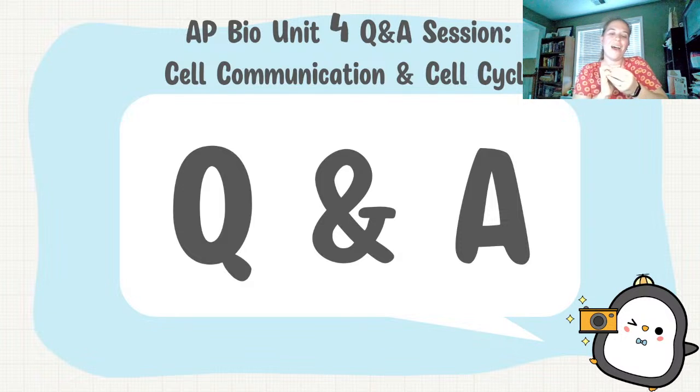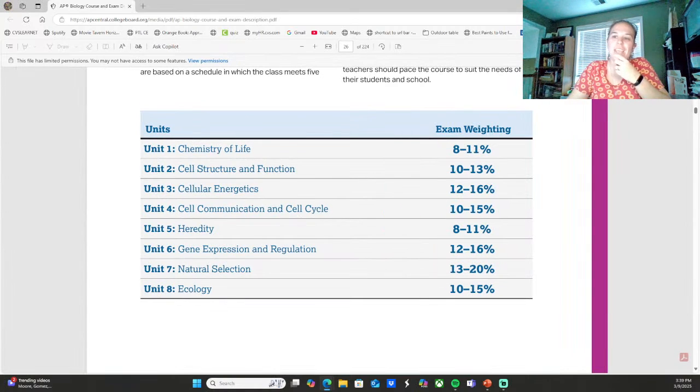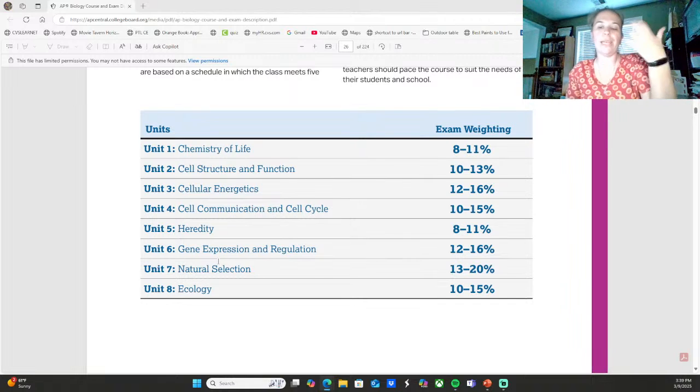Usually they follow that percent to a T for the number of questions there are going to be in each unit. They don't really deviate from that. Now, you may feel that it's very ecology based because stuff may be set in ecology and they may give an ecological example, and then they ask you a cell communication question, or a cell energetics question.